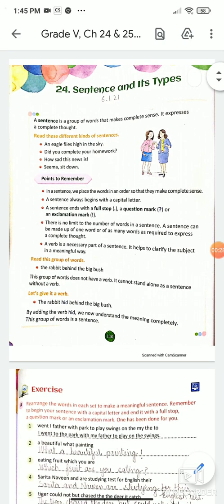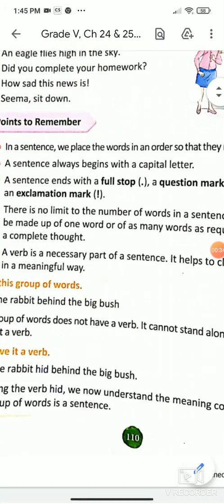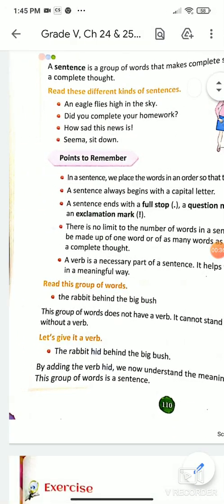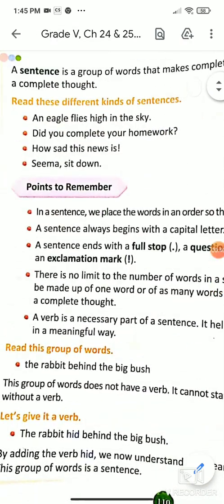See, for example, an eagle flies high in the sky. Did you complete your homework? How sad this news is. Seema, sit down. These are the words which are placed in the right order so they can be called sentences.